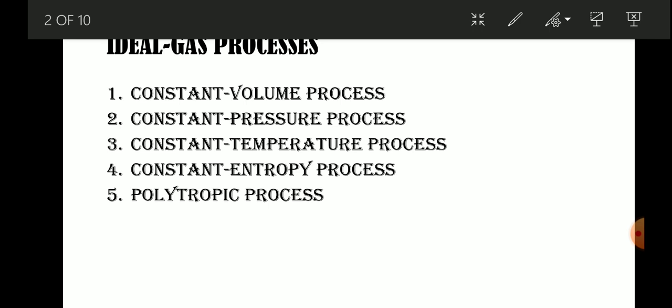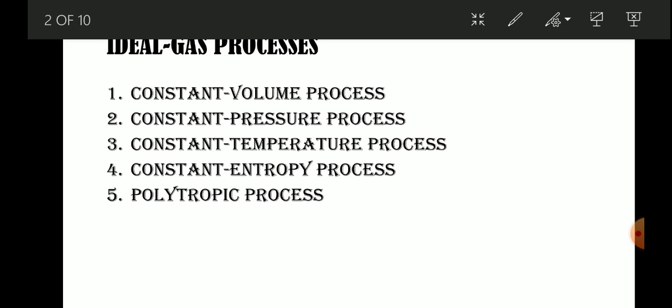Then the constant entropy process. First we need to know what entropy is; I will explain entropy later in the second unit. Therefore, now the fourth process is the constant entropy process. During that process, the entropy remains constant.